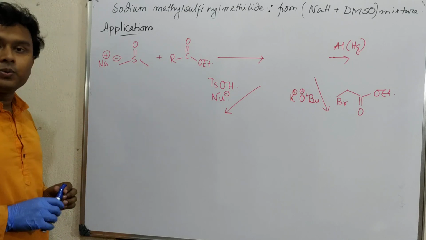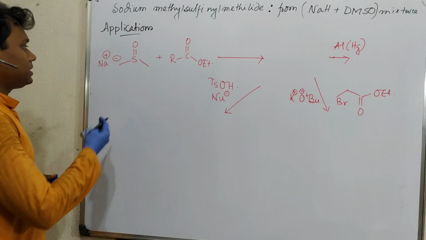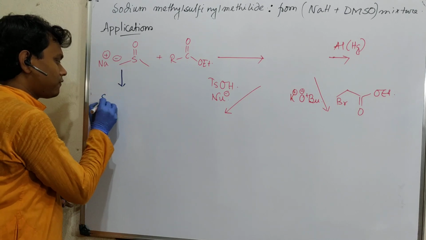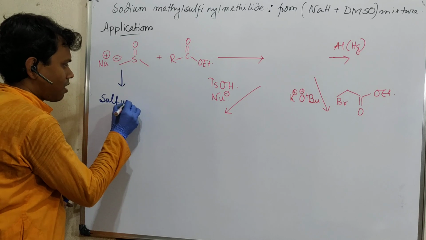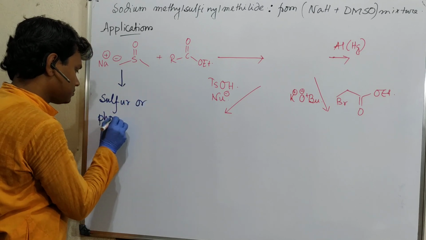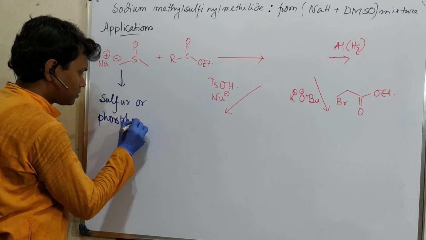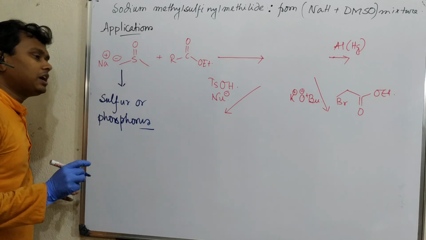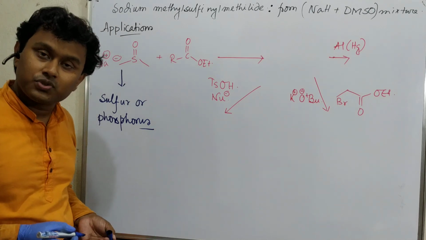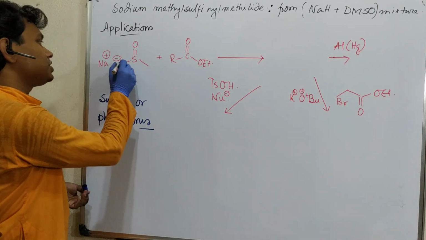Such reagents are very useful, one way to prepare sulfur or phosphorus ylides. I have already uploaded a video about the Corey-Chaykovsky reaction or Johnson-Corey-Chaykovsky reaction. That is one application of this reagent.